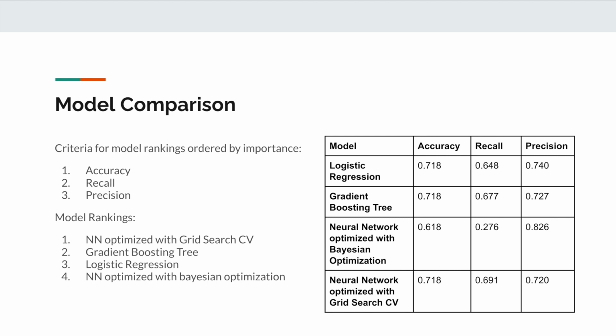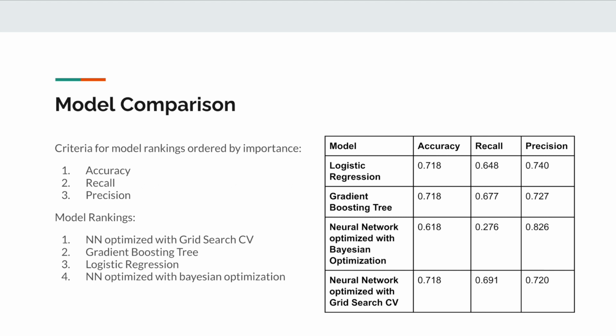In order to determine the best model to predict cardiovascular disease risk, the models were compared and ranked based on their accuracy, recall, and precision. The purpose of our project is to create a tool that would inform users of their cardiovascular disease risk so they can make more informed decisions about their health. In this case, it would be more important to catch a higher proportion of true positives rather than excluding false positives. Thus, the recall score of the model was determined to be of higher importance than the precision score in the rankings. Due to the low accuracy of the neural network optimized with Bayesian optimization, this model was ranked fourth.